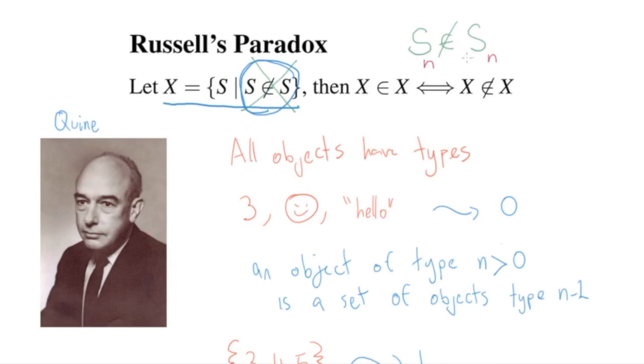So this goes against Quine's rule, which says something can only be an element of type n if it's itself n minus 1. So basically what that's saying is that this expression here is badly formed. So it doesn't matter if it reaches a paradoxical conclusion because we're never going to assume this premise because it's not a possible premise of Quine's version of set theory. So that's Quine's solution to Russell's paradox, stated very briefly.